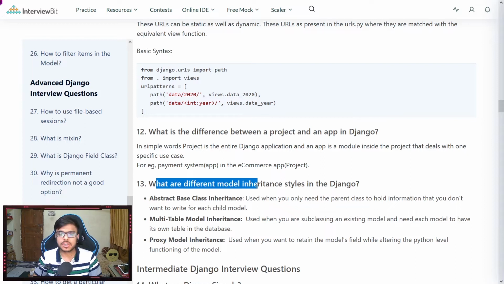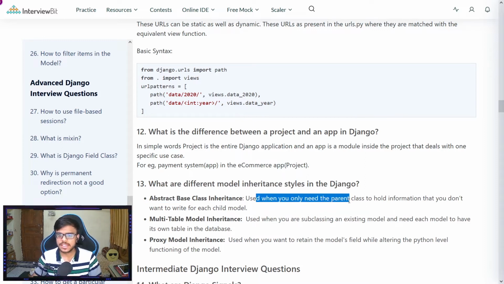Now, what are the different model inheritance styles in Django? There are basically three types. First is abstract base class inheritance, used when we only need the parent class to hold information that we don't want to write for each child model. Multi-table model inheritance is used when we are subclassing an existing model and need each model to have its own table in the database. Third is proxy model inheritance, used to retain the model's fields while altering the Python level functioning of that particular model.